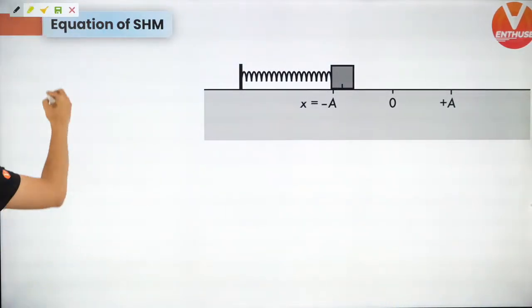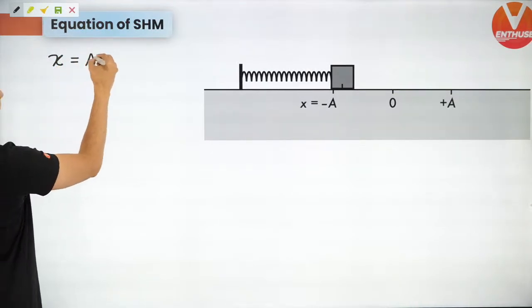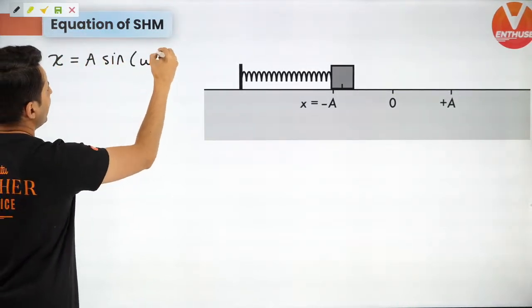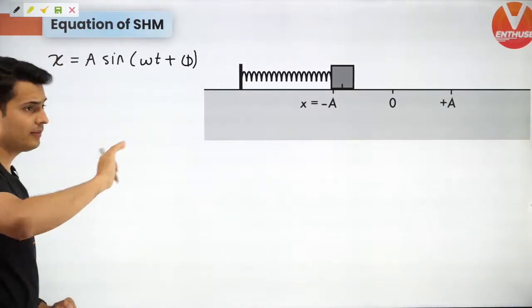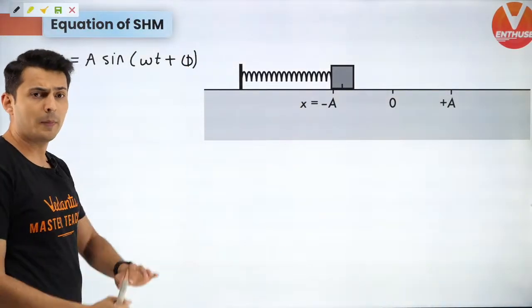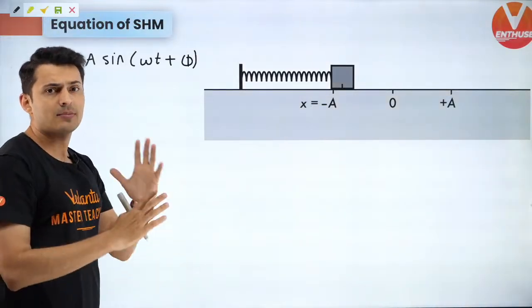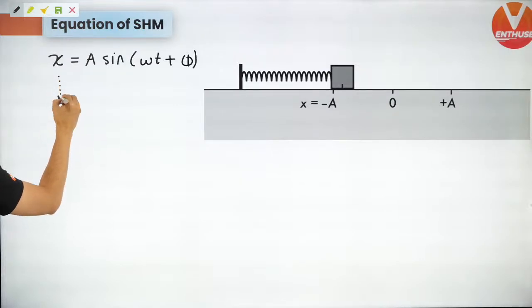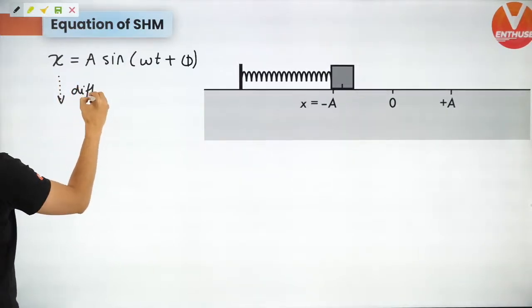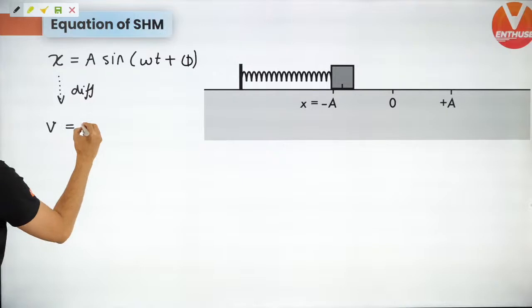Great. Now, x is equal to a sine omega t plus phi. Keep paying close attention, guys. Lot of important stuff. Do not give up hope. Try to understand as much as possible. If I differentiate this, I will get velocity.